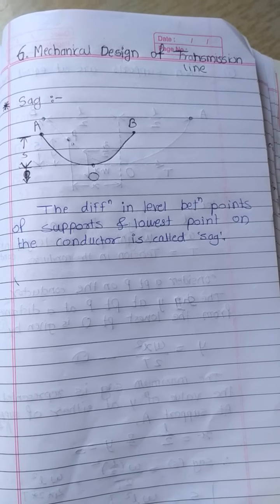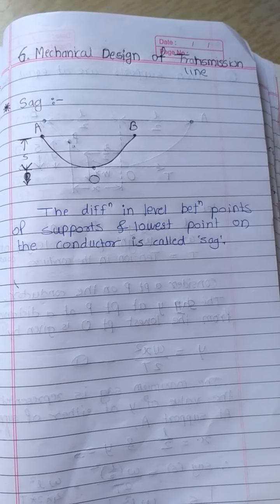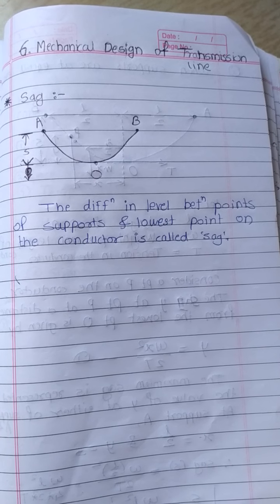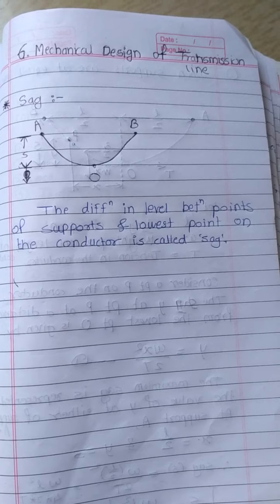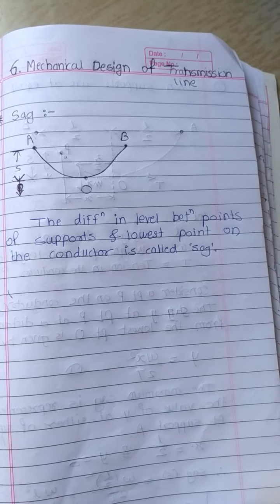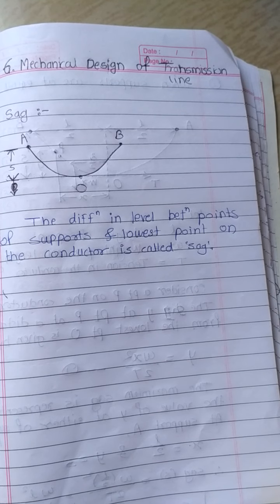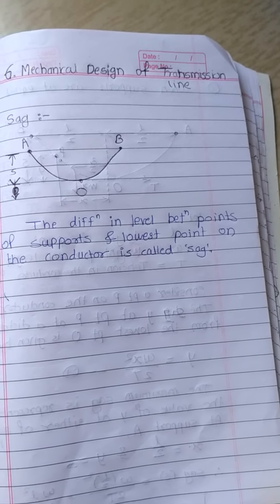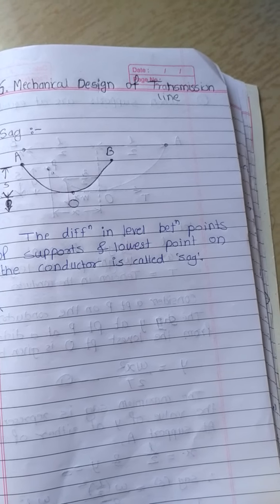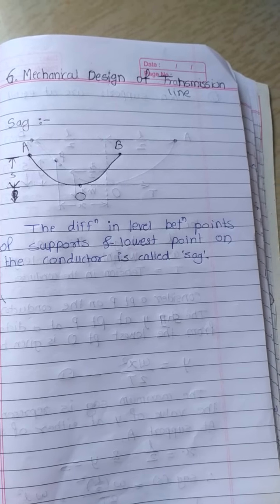Today we have seen the sixth chapter, that is mechanical design of transmission line. In today's lecture we have seen what is meant by sag, and the second point is the calculation of sag. First, we have seen what is meant by a sag. While erecting an overhead line, it is very important that conductors are under safe tension. If conductors are too much stretched between supports, the conductor may break due to excessive tension.